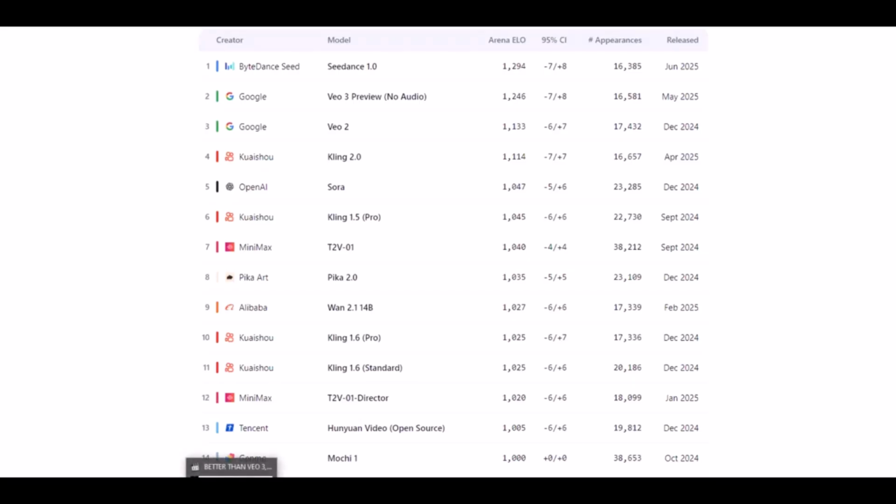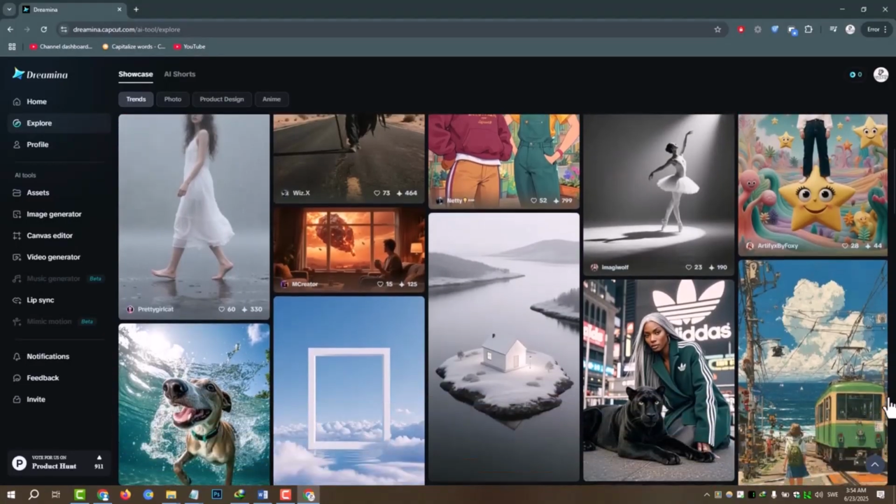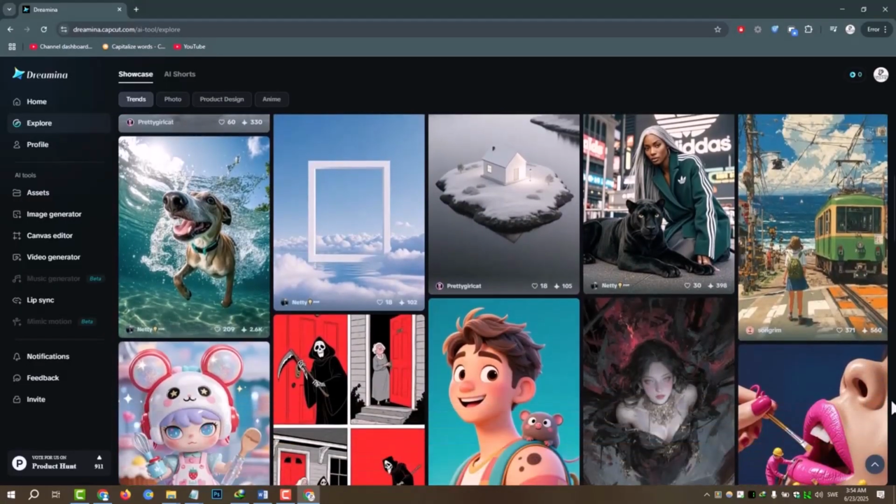But that's not even the craziest part. If you switch over to the image to video category, yep, it ranks #1 there too. And I'm not joking. So before I show you how to access it, let me quickly break down why this tool is such a game changer. It's called Dreamina, and it's developed by the same company behind TikTok and CapCut. Yes, the same ByteDance team.